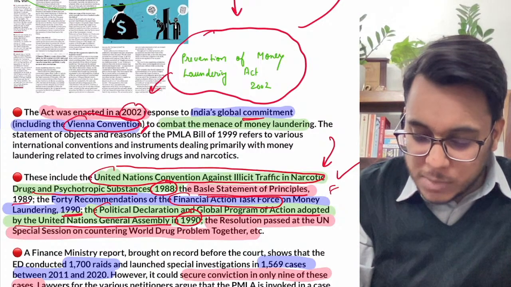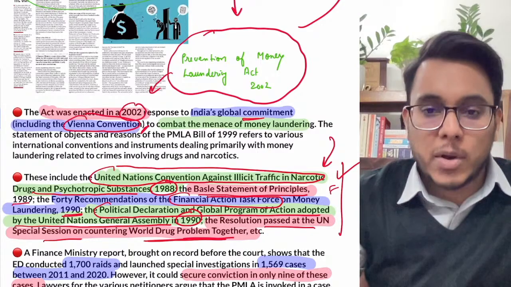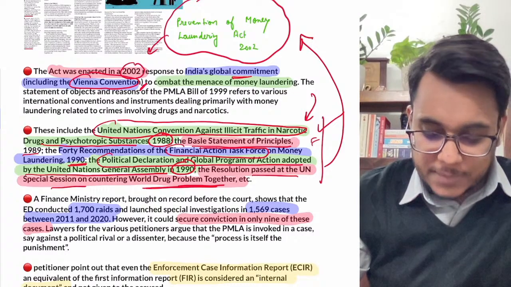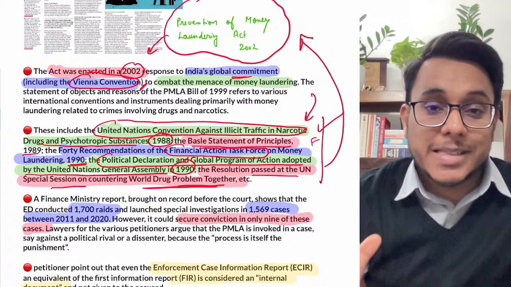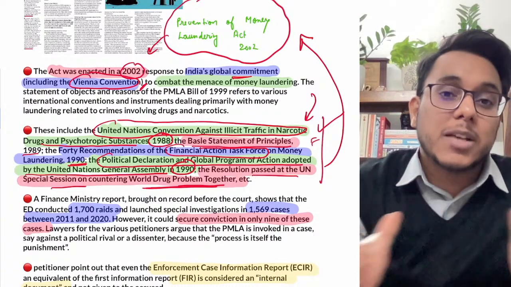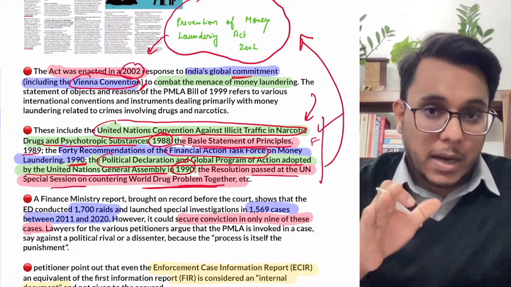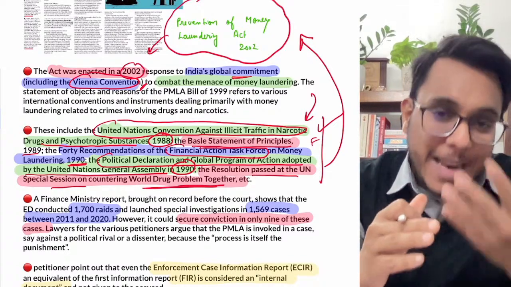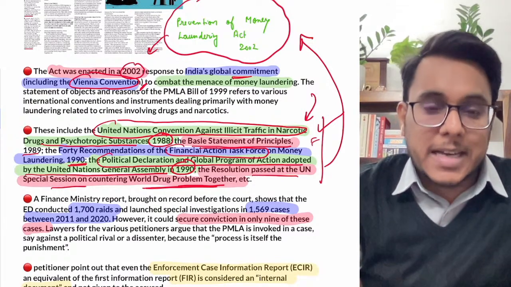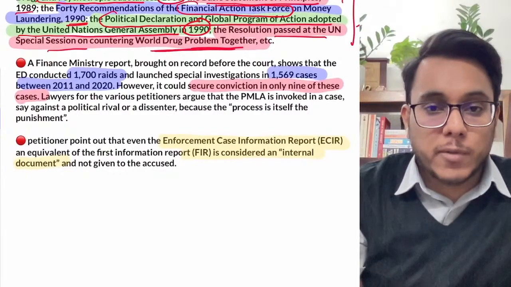After that, a resolution was passed at the UN special session on countering the world drug problem together, and to follow all these particular conventions, we have passed this Prevention of Money Laundering Act. Now guys, though the act has been passed, the offenses under which a person could be booked under the Prevention of Money Laundering Act are very wide, and there is a lot of ambiguity with respect to these offenses. Taking advantage of it, the politicization of this particular act has happened. Certain data that have been shared indicate that a kind of wrong use of this act is going on.